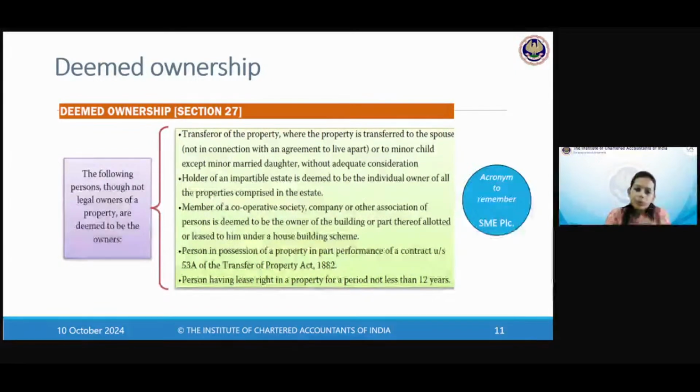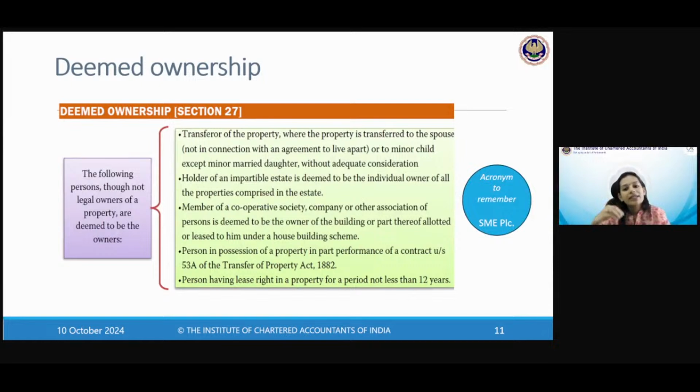And if you are in possession of a property in performance of a contract under section 53A of the Transfer of Property Act, you need not know what this section is because it is not in your syllabus. But if it is there, just remember this, that is also one thing that will constitute deemed ownership. Possession of a property under 53A of Transfer of Property Act.